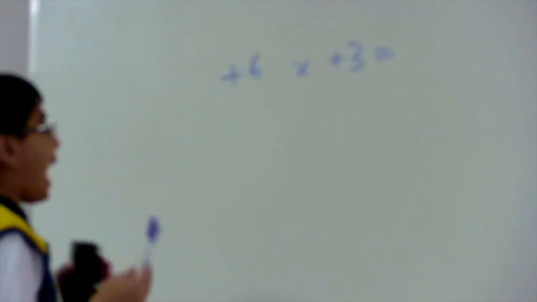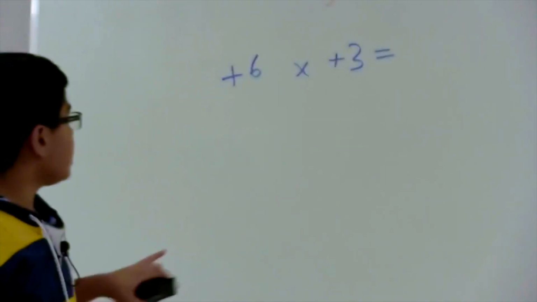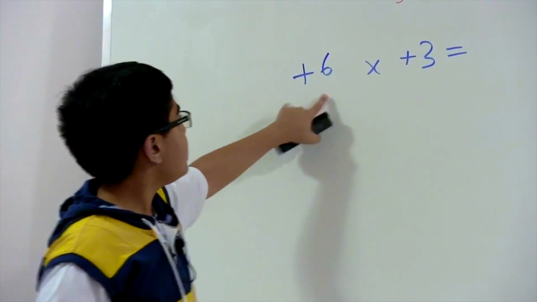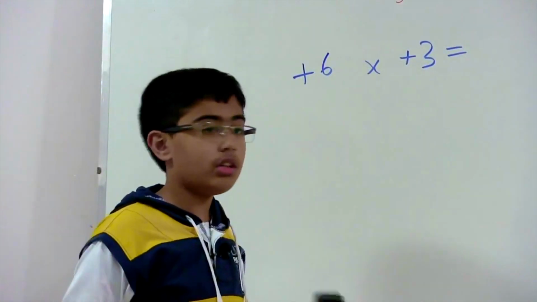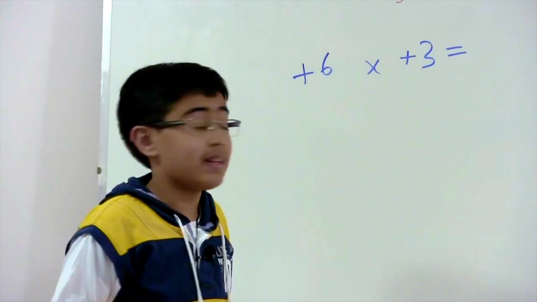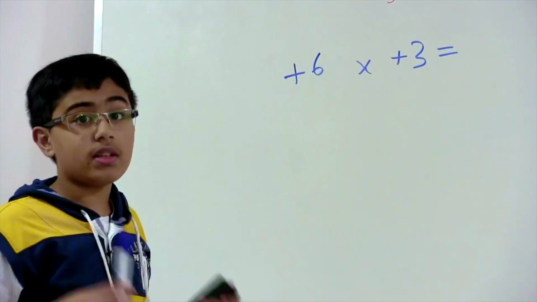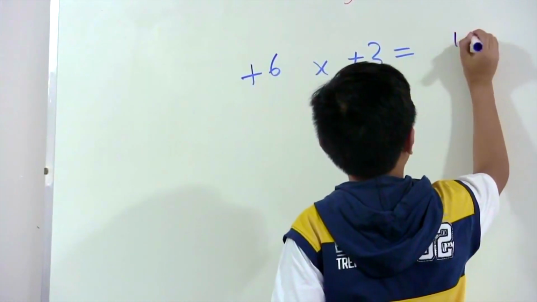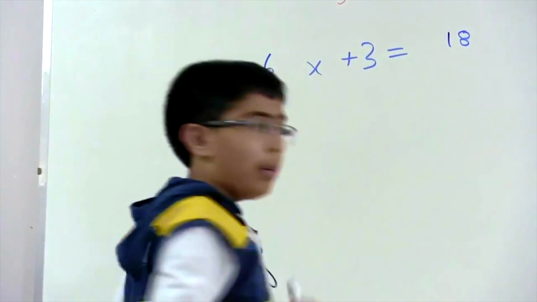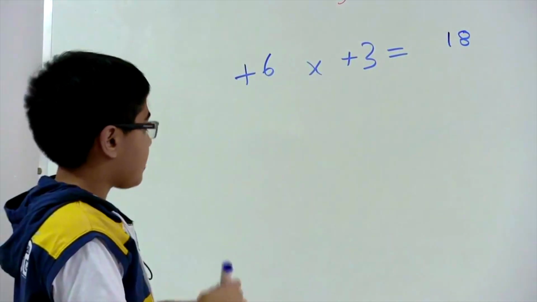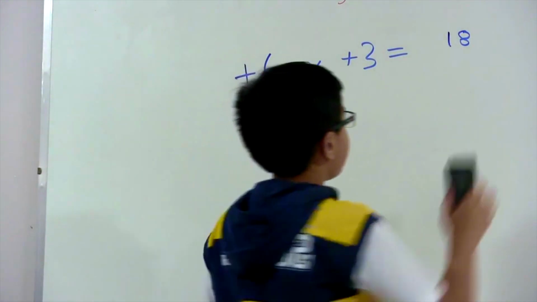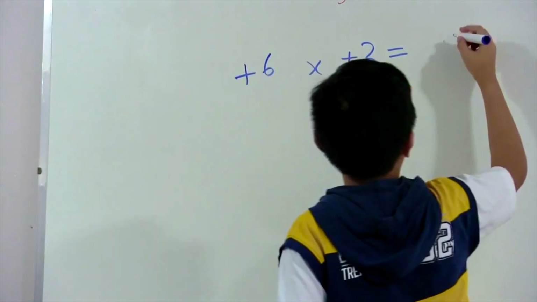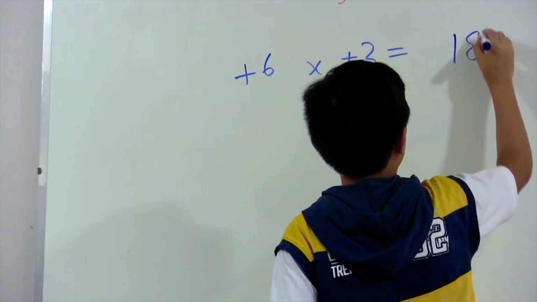Now, you might be thinking, how will we solve this? Well, first of all, we want to look at the numbers and ignore the operators currently. So if we take 6 times 3 just normally, no operators basically, then we get the answer 18. So what we can do is we can write down the answer as 18. But then there's a slight problem, and let me explain what this problem is. And just so that it becomes a little bit easier for us, I am going to make a little bit more gap, because you'll see exactly why in a minute.